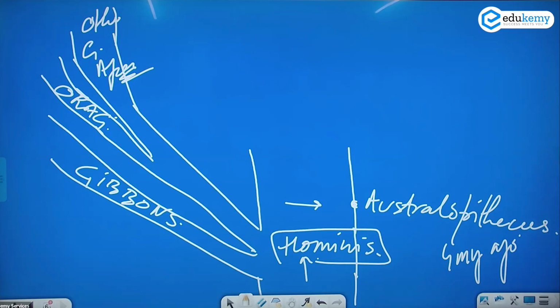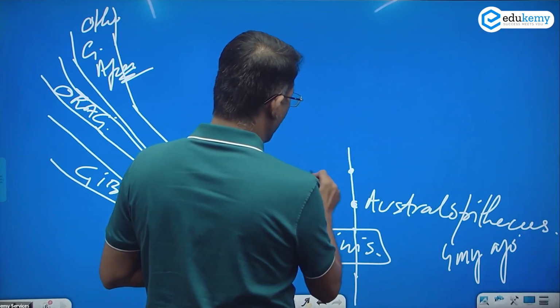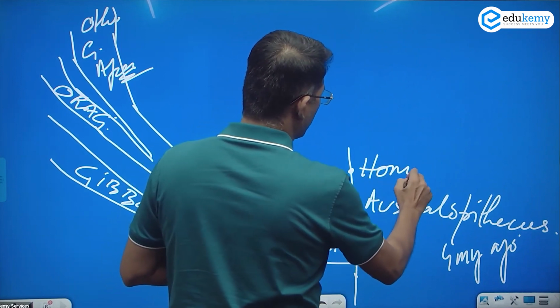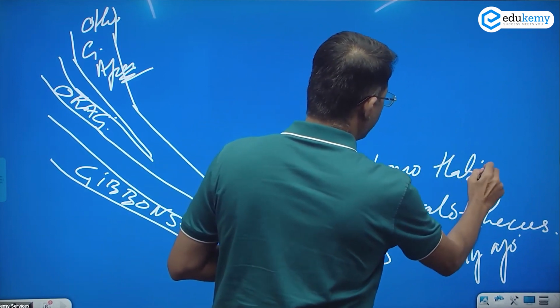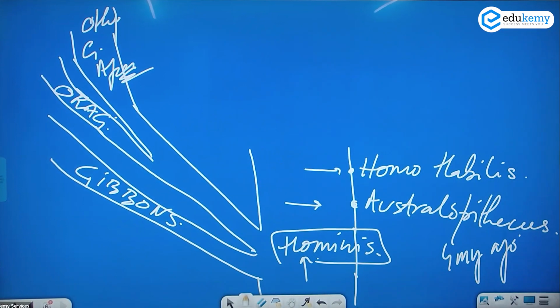After this, another species that appears was called Homo habilis. There are many, but I'll focus on the more important ones for now. Homo habilis was among the first users of primitive tools, as in using stones and sticks.